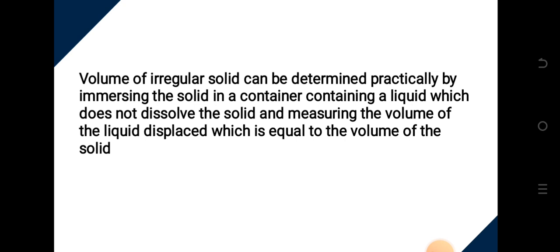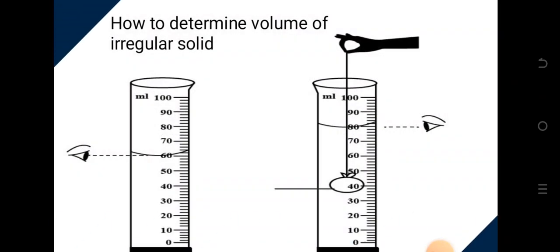Let's look at the next chart and see that illustration. Look at this now. How to determine the volume of an irregular solid. You discover that initially the volume of liquid in that container is 60 ml. By the time they immerse the substance into it, the level of the water increases from 60 ml to 80 ml. So if I want to determine the volume of that substance, I will just say 80 minus 60, which equals 20. So I have determined the volume of the solid to be 20 ml by immersing it in a liquid. So that's what we are saying.